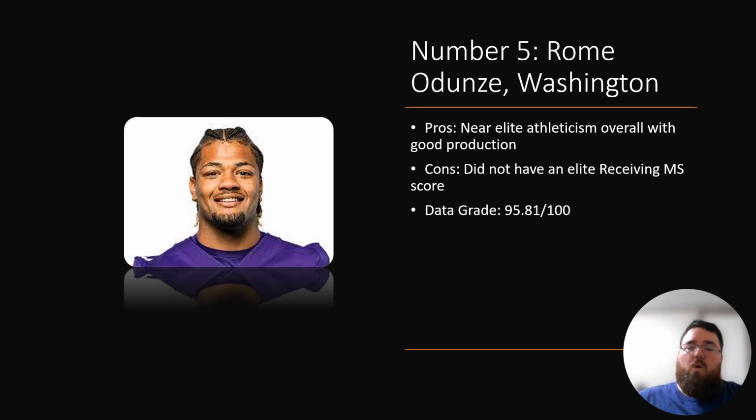Then, of course, you look at Rome Odunze from Washington. He's number 5 on this list. He has near elite athleticism with good production traits. Did not have an elite receiving market share score, which is why he's number 5 on this list, but he still has a very strong profile. His overall data grade was 95.81 out of 100.